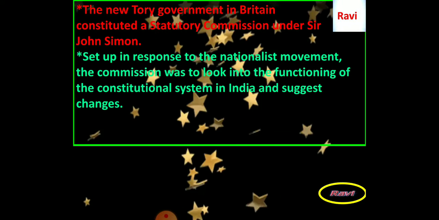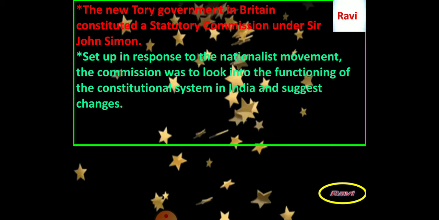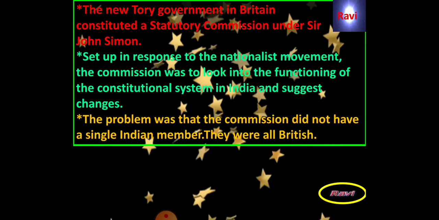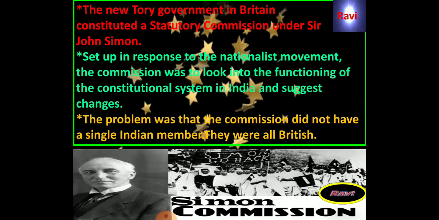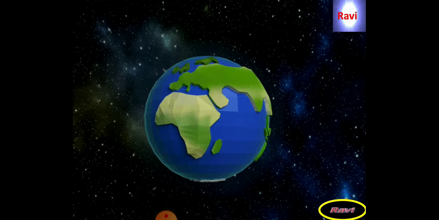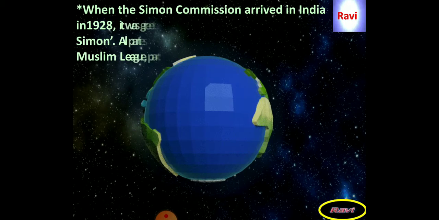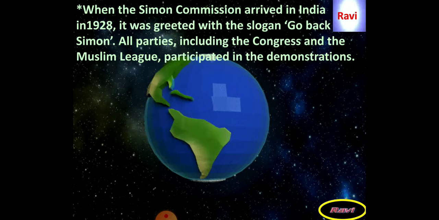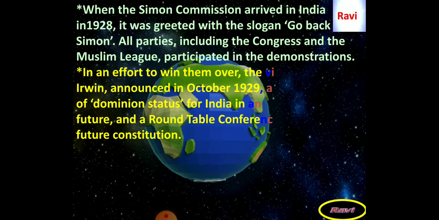Set up in response to the nationalist movement, the commission was to look into the functioning of the constitutional system in India and suggest changes. The problem was the commission did not have a single Indian member, they were all British. That is why Indians opposed and gave the slogan Simon Go Back. When the Simon Commission arrived in India in 1928, it was greeted with the slogan Go Back Simon. All parties including the Congress and the Muslim League participated in the demonstrations.